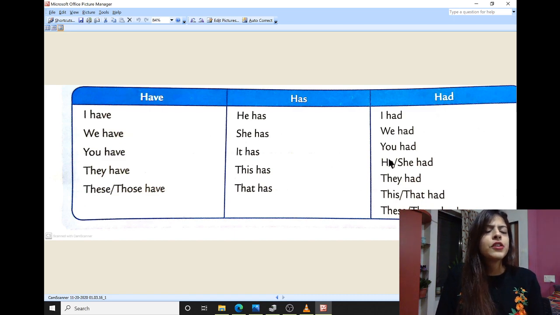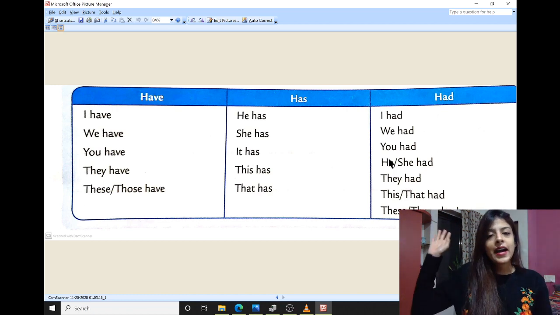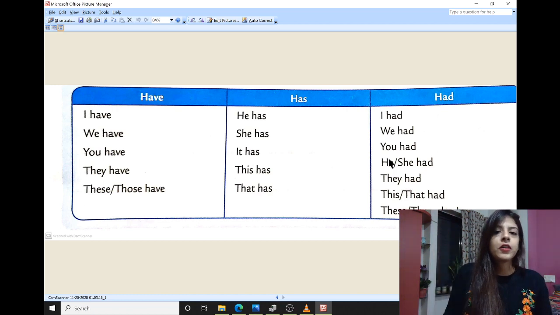And we will use had when the sentence is in past tense, that means which has already happened. For example, I had a pencil. Now I don't have one, right? I had it before. So that is past tense.